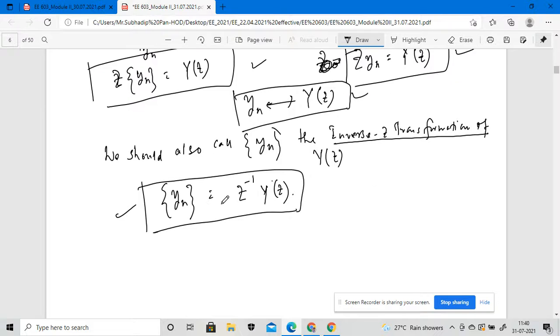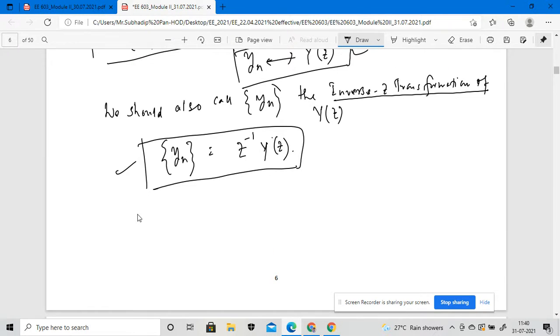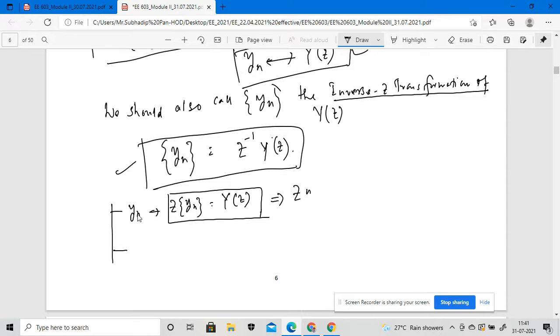Okay, I will tell you the two things again. In case of a z transformation, if the sequence is y of n, the z transformation of y of n is y of z. You can note it like this: z of y of n equals y of z.